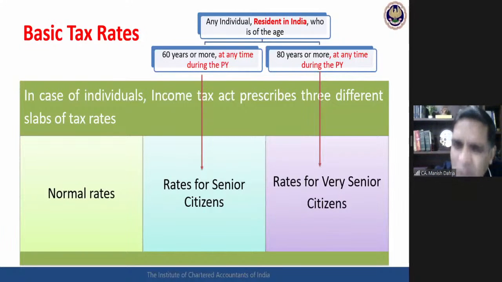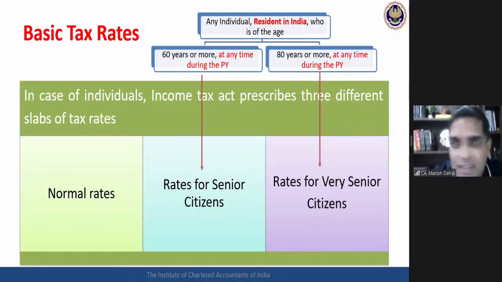Now, when the Act talks about the senior citizen, it uses a very specific phrase. It says 60 years or more at any time during the previous year. Now, the phrase "at any time during the previous year" is important. Whatever reading material is available with you, books or Act or notes or study material of ICAI, go there and then see this particular language.